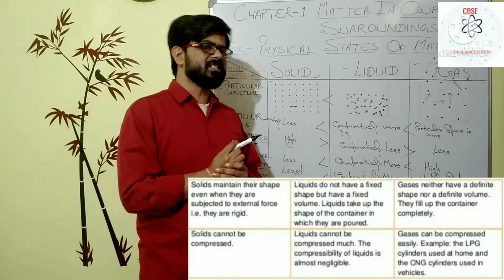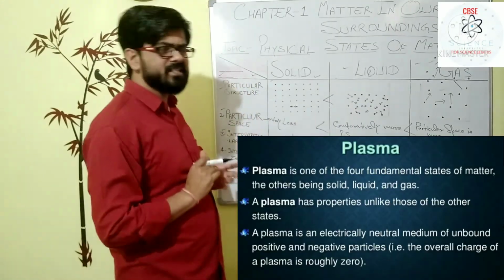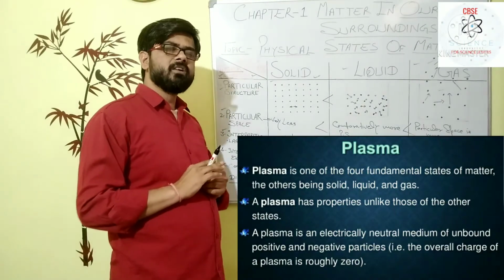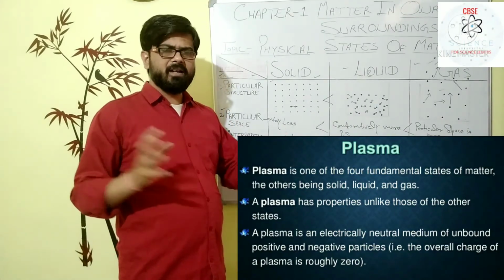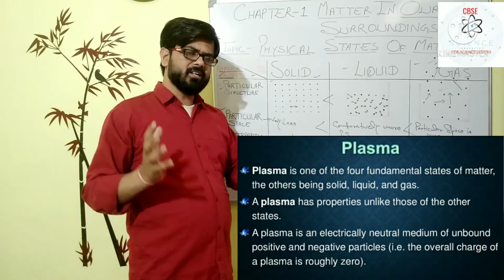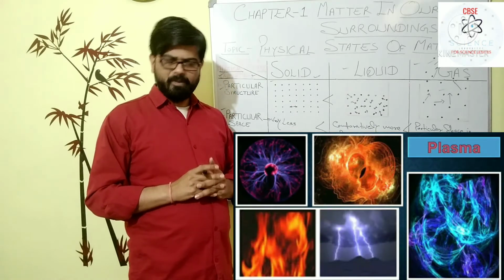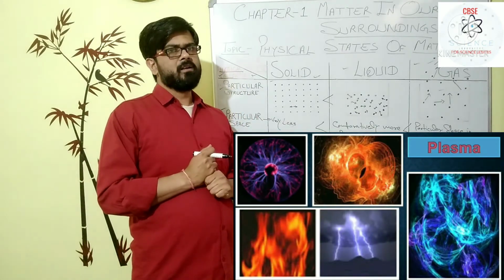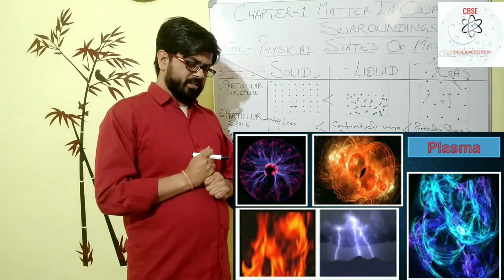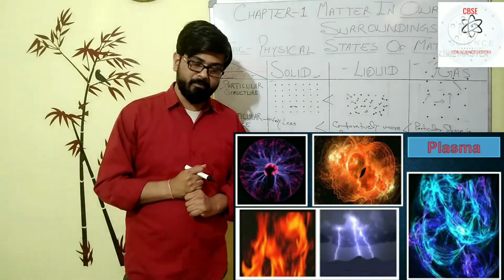If you see plasma, my dear students, plasma is a special recently discovered physical state in which all the particles are arranged in such a manner that the total matter becomes neutralized. So plasma is the totally neutralized phase of matter. So dear students, today we have discussed different physical states of matter.